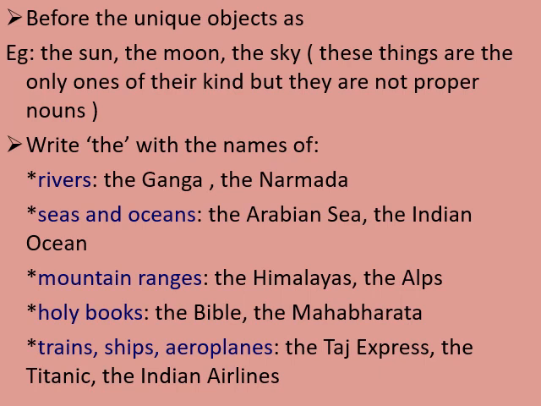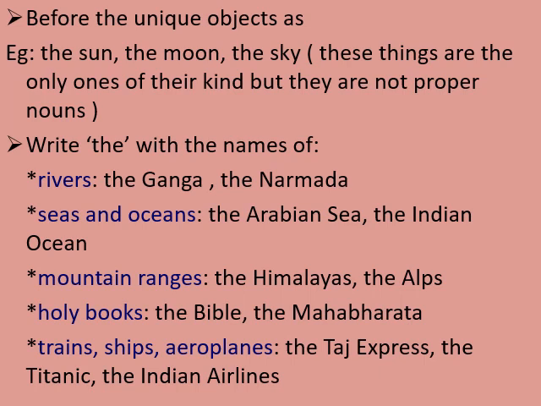Next, it is given holy books. So when we talk about a specific book, we will use the definite article "the" in front of it. Here the examples given are the Bible, the Mahabharata.